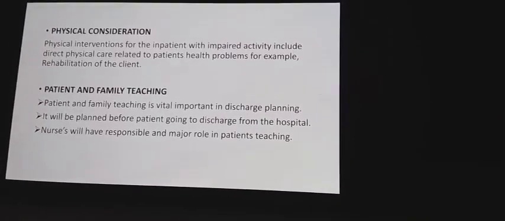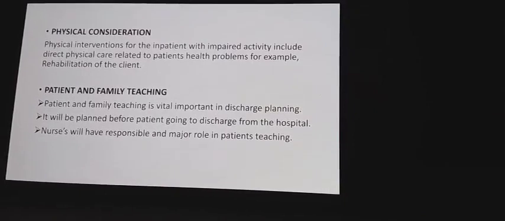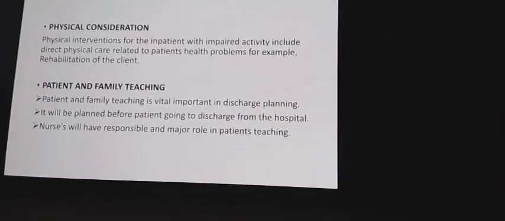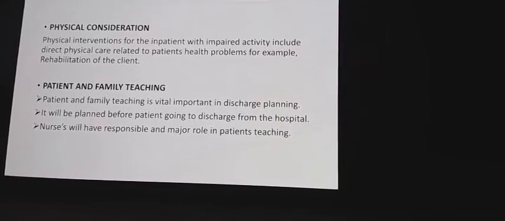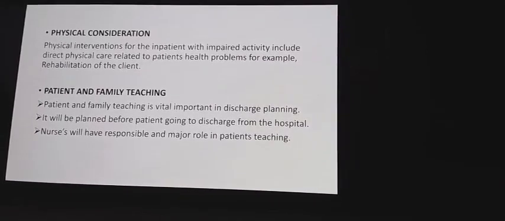So you have to ask the patients as well as the family members whether they can afford the home care therapies or the rehabilitation for the patients, and family teaching.